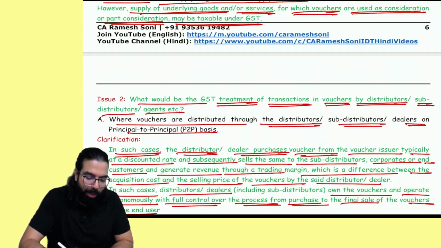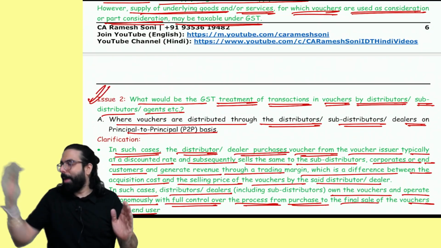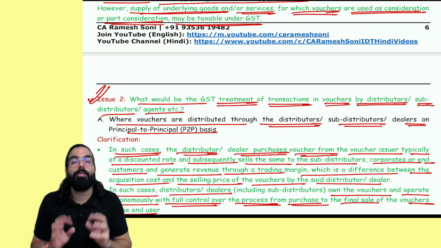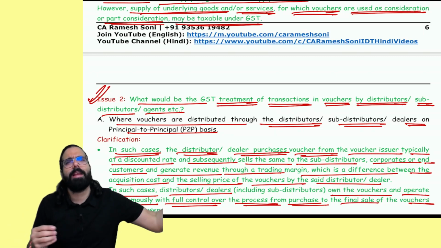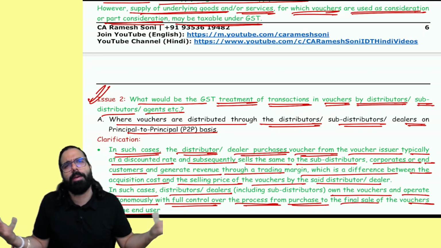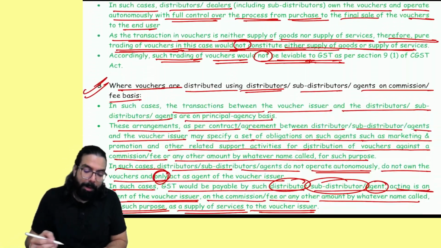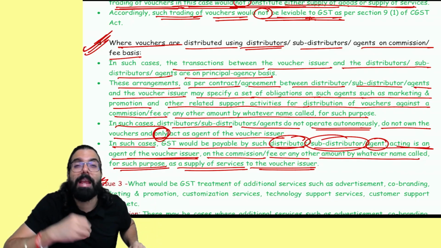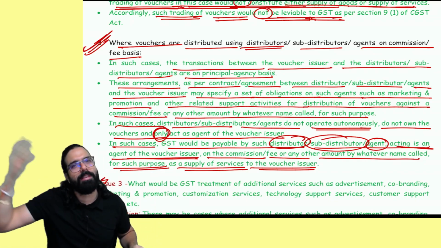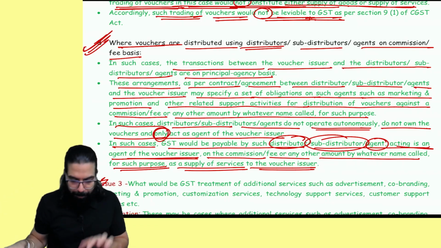Secondly, I went ahead and told you, if I am buying a voucher and then selling vouchers for a margin, then in that scenario, buying and selling vouchers, there is no GST. It is not supply of goods or supply of service. But sir, if I'm a commission agent, I directly get it sold and make commission in between. On commission, it's a supply of service. Commission pay GST will. Okay, sir.